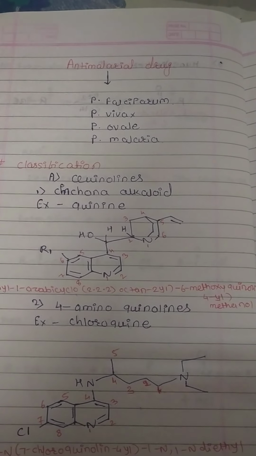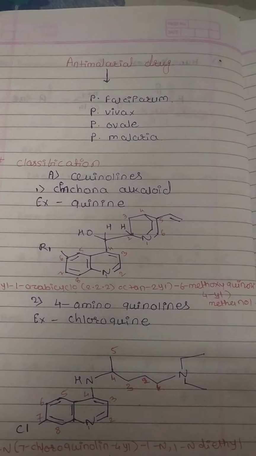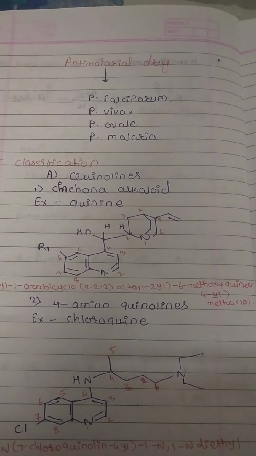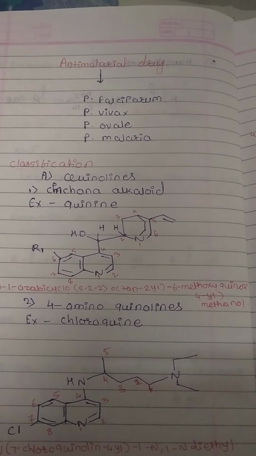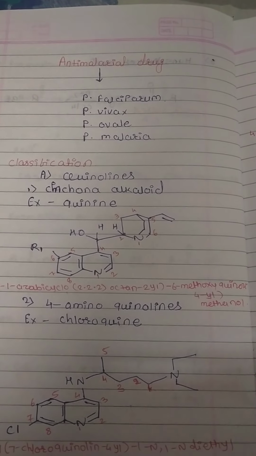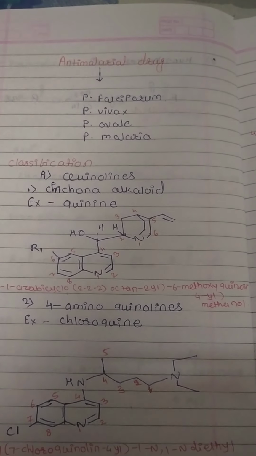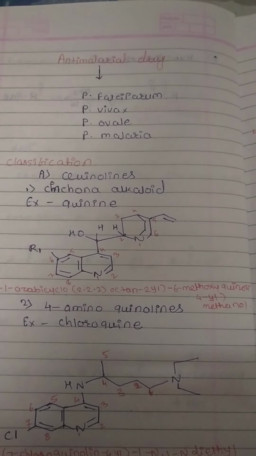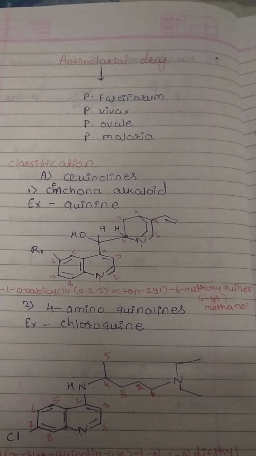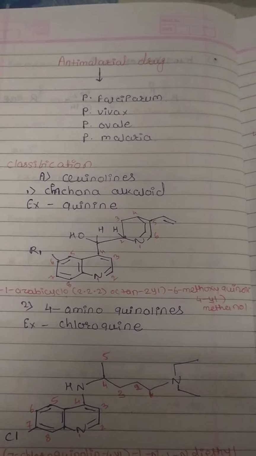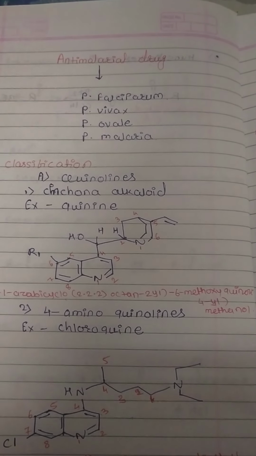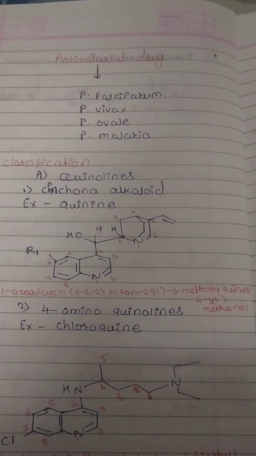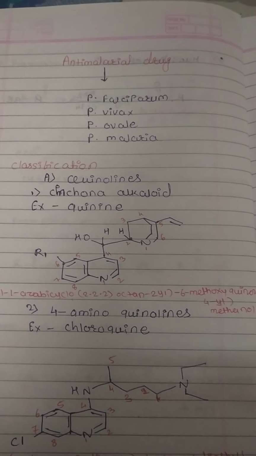So firstly, what is meant by malaria? Malaria is caused by Plasmodium falciparum, Plasmodium vivax, Plasmodium ovale and Plasmodium malariae. Those cause the disease of malaria, which is transferred through the mosquito. So the drugs which are used in the treatment of malaria are known as anti-malarial drugs.